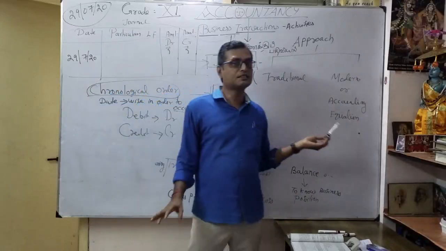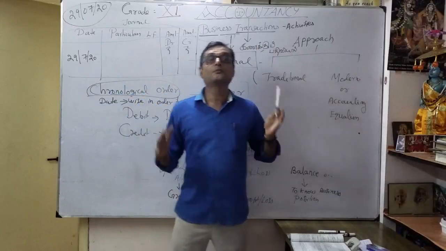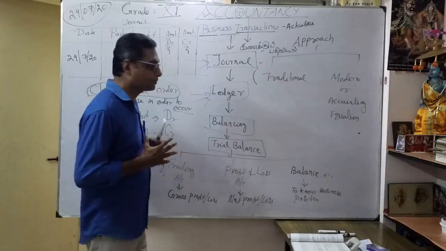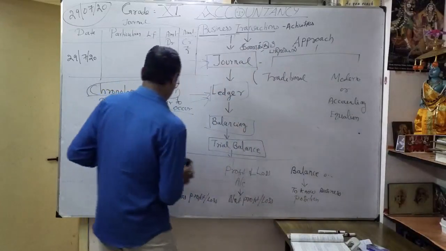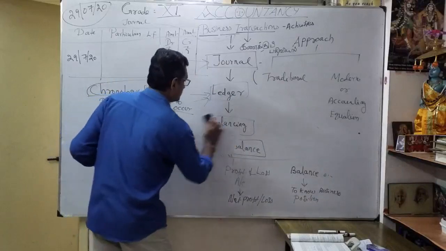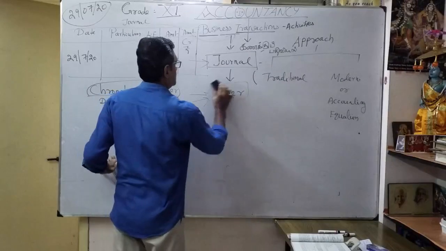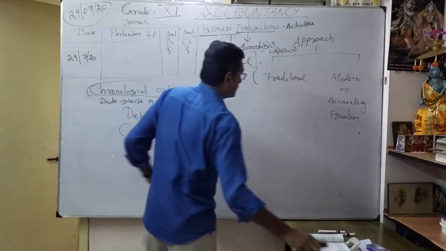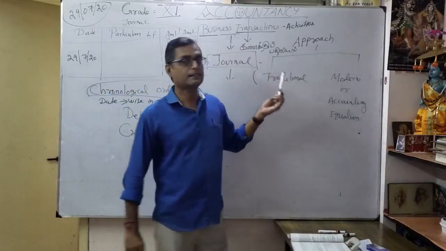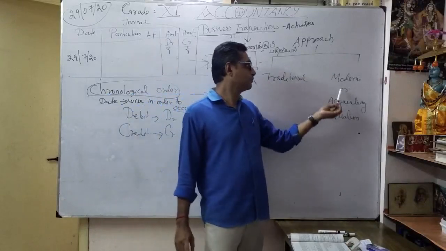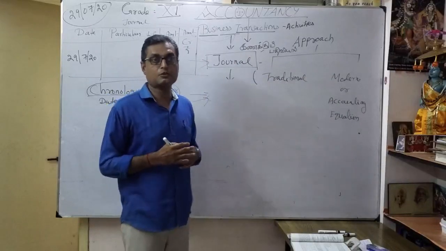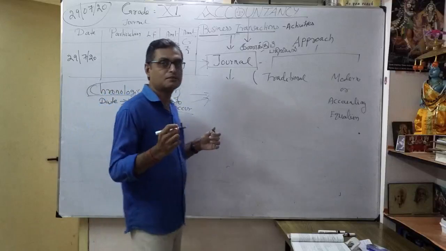As you already discussed in the accounting equation, what is that? So modern approach. Now I'll clear this. Okay. So approach, we can classify into traditional approach and modern approach. So already discussed in accounting equation, modern approach. What is that modern approach?